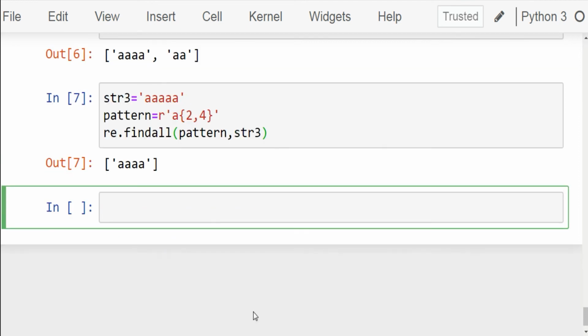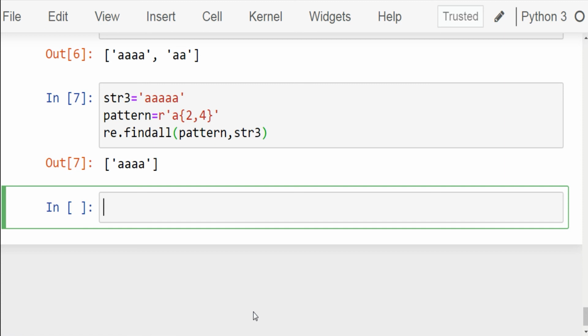Run the cell. See that this time you have got only a single element, 4 A's. The greedy curly quantifier has matched the first 4 A's in this string because it is the maximum number of permitted matches. Now we are left with a single A in the string. But since the minimum number of permitted matches is 2, the last A has not been matched.